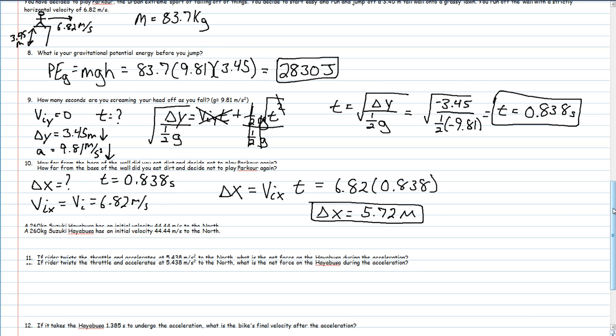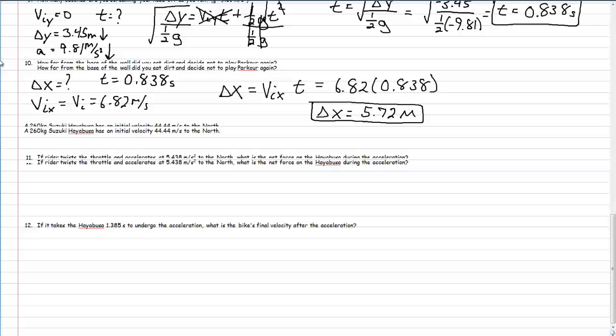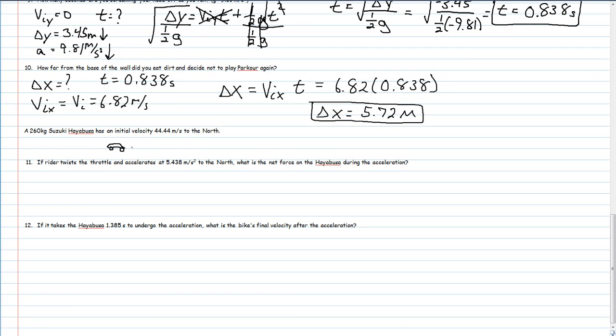Okay, and that's the second scenario. Let's look at the third scenario while we're at it. We have a Hayabusa, which is a very large street bike that has an initial velocity of 44.44 meters per second to the north. So here's my motorcycle, and we're traveling to the north at 44.44 meters per second.